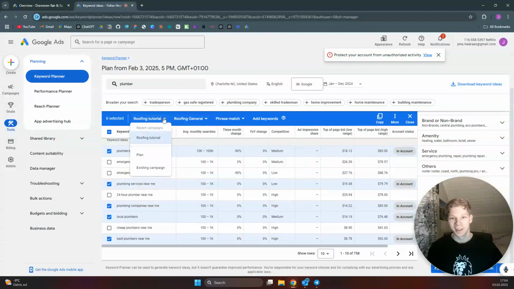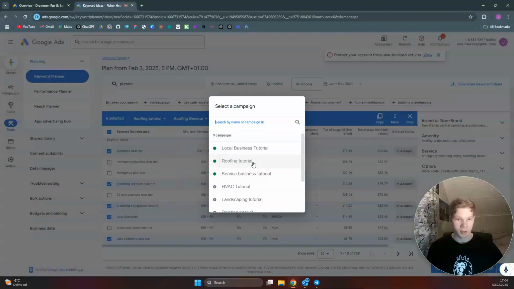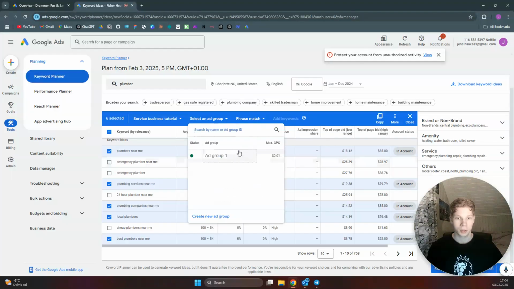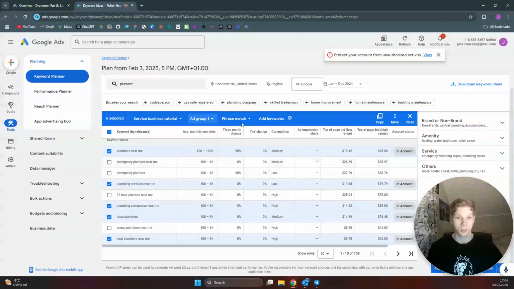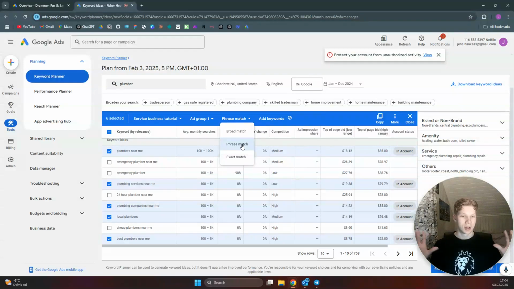And once you have added all the keywords you would like to be displayed for, you can just click on the existing campaign here, and we want to find the service business tutorial. There we go. We want to add it to ad group 1, which is what we call the ad group because we didn't actually rename it. We want to use phrase match because broad match is widely related.